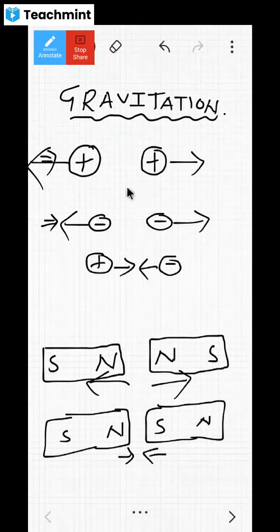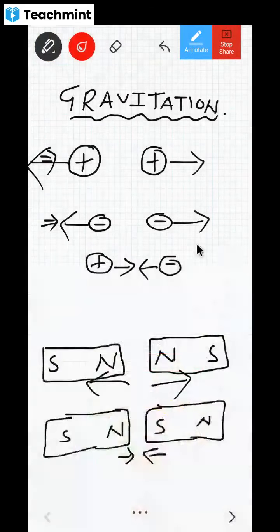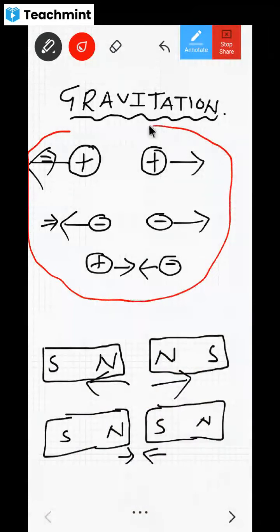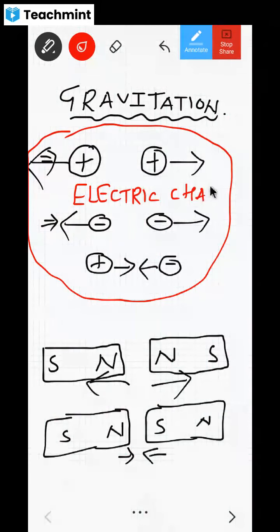Now, whatever force I have discussed here, dear children, this kind of force is called electric force. What is the name for this force? Electric force. Yes, it is electric force because of charge, no? Electro means charge. Electron we say, no? So electric force it is.